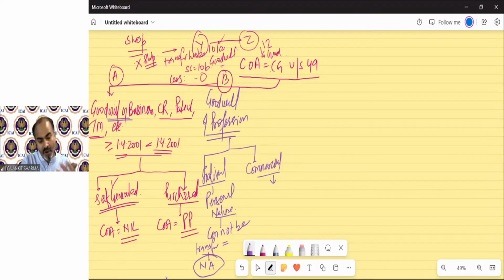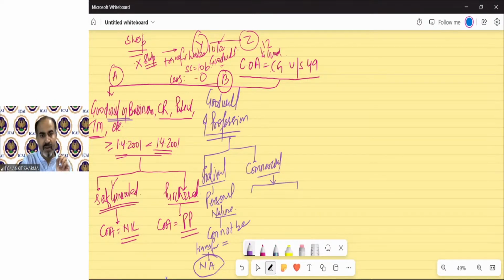Okay. And they all four are leaving the firm, but four new partners want to join that firm. So in that case, goodwill of the old firm can run because it's a partnership firm. So new partners can come into the same partnership firm. And for that, the old partners charge an amount as consideration for experience, etc. So in that case, goodwill can be transferred if it is of commercial nature. And the same concept will be applicable.